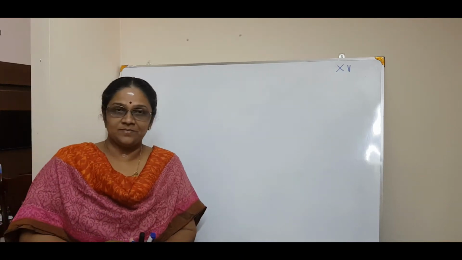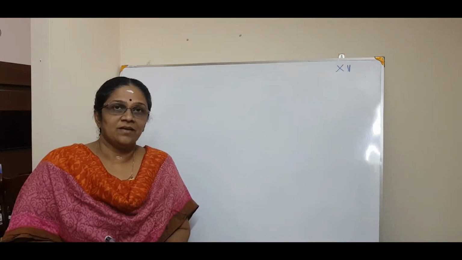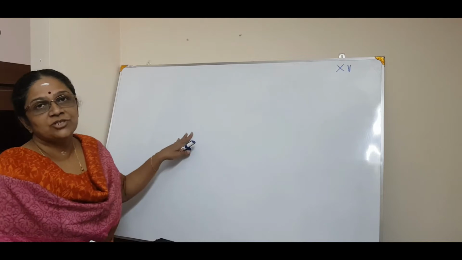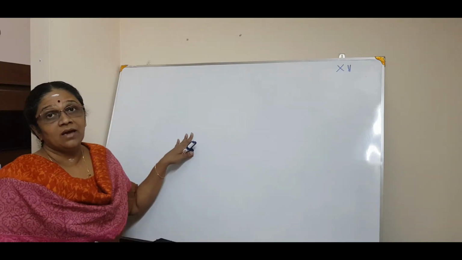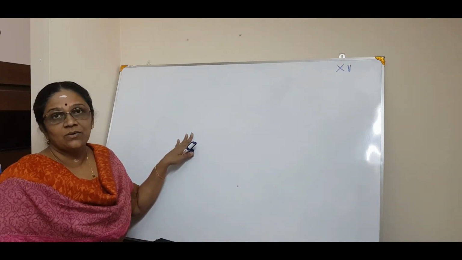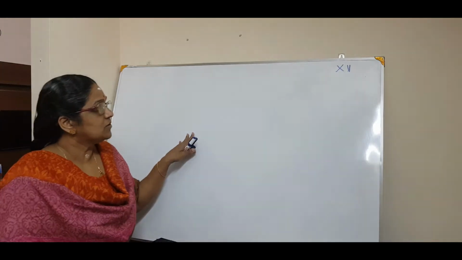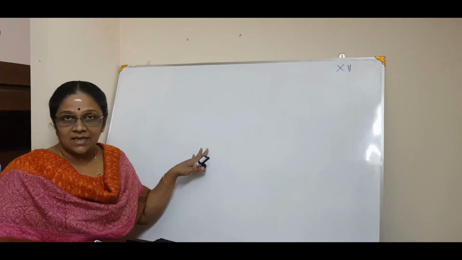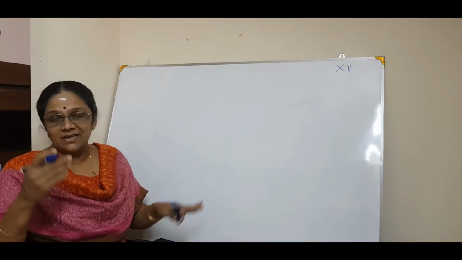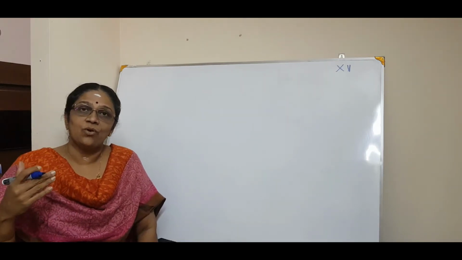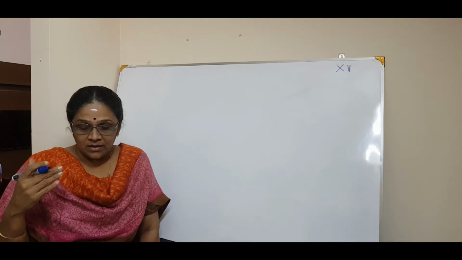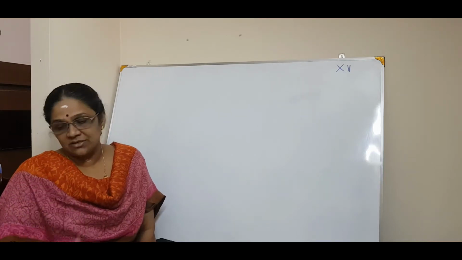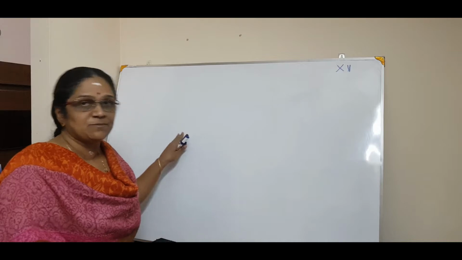Hello everyone. So today we will be seeing the remaining portion for the preparation of haloalkanes and haloarenes. We have studied the preparation from alcohols and second from the hydrocarbons, and that too in the first division you saw by free radical halogenation, and second is by the electrophilic substitution.